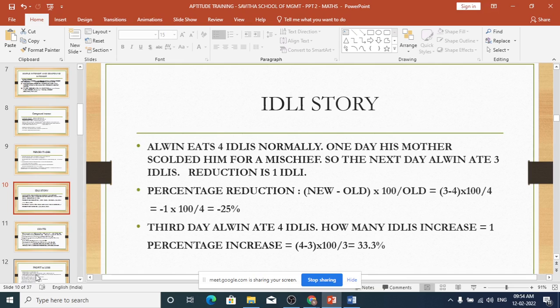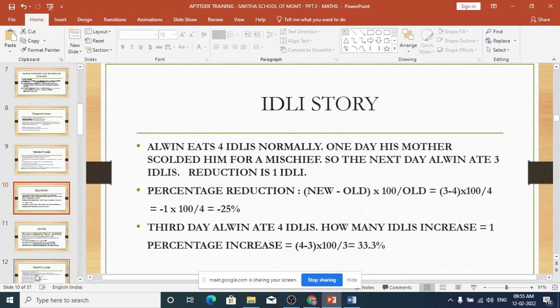It is 25%. How did we get it? New minus old divided by old into 100. Here old is 4, new is 3. 3 minus 4 divided by old, that is 4, into 100. It comes to minus 25%. That minus refers to reduction, and that percentage is 25%.